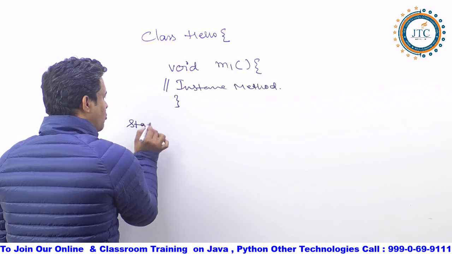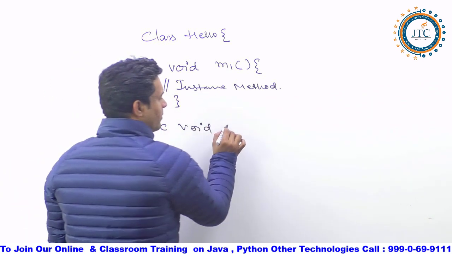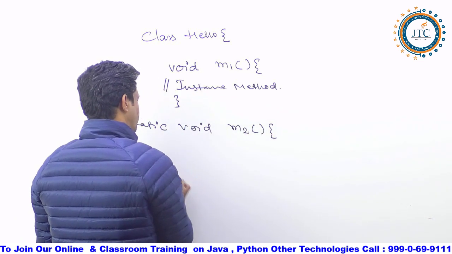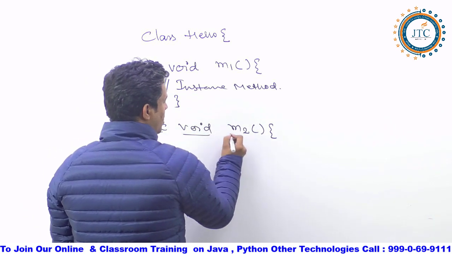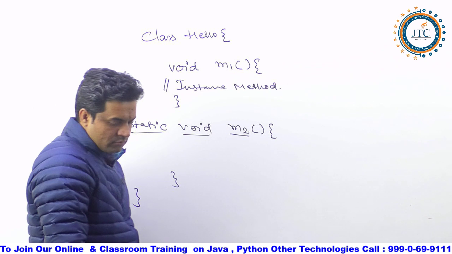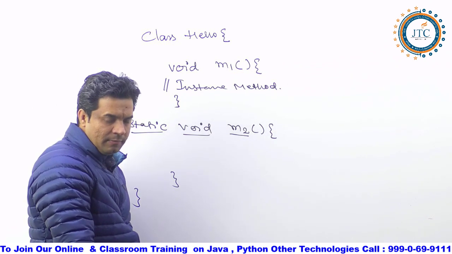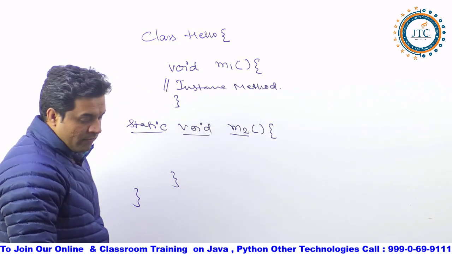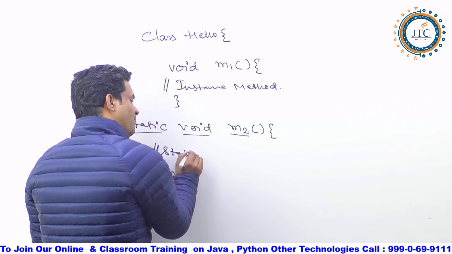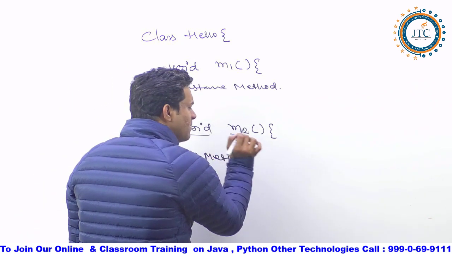At the second point, now, when you are writing static void M2, I am writing here the static one. You are writing static void M2. Fine. Whenever you have written M2, this we are calling a static method. A very important concept.